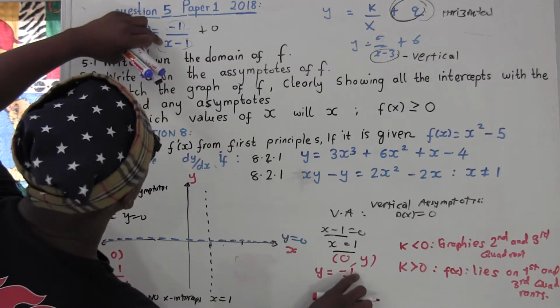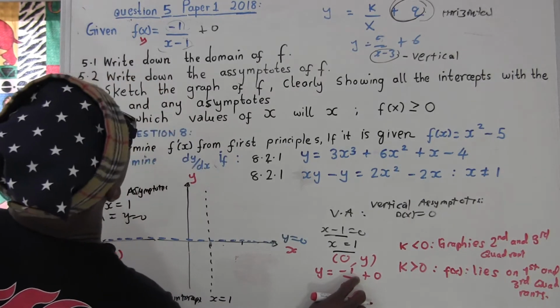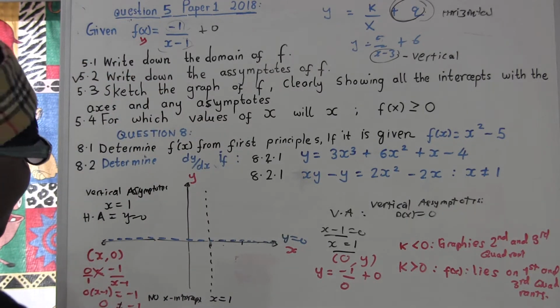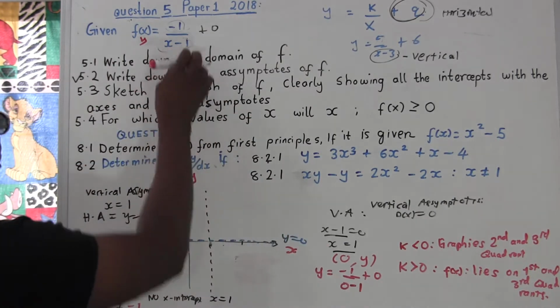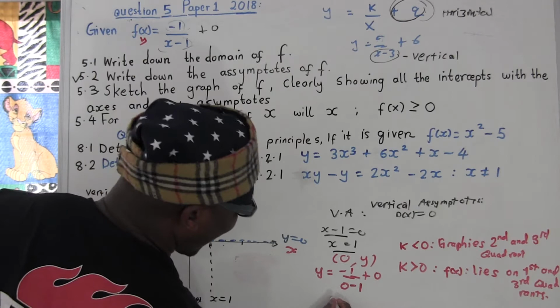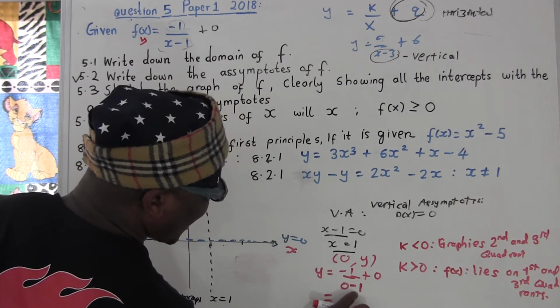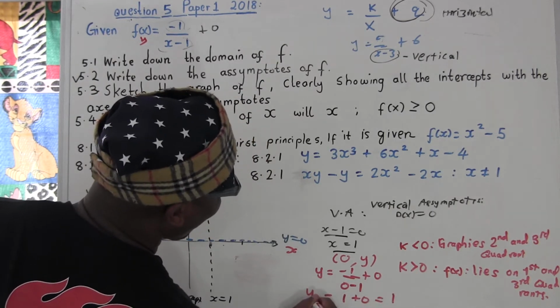So with -1, x equals 0, and then plus 0. I've got something here: 0 minus 1, plus 0. I was just wondering how that can be possible. Equal to negative 1 divided by 0 minus 1, which is negative 1; negative over negative equals positive 1, plus 0 equals positive 1. So y-intercept equals positive 1.